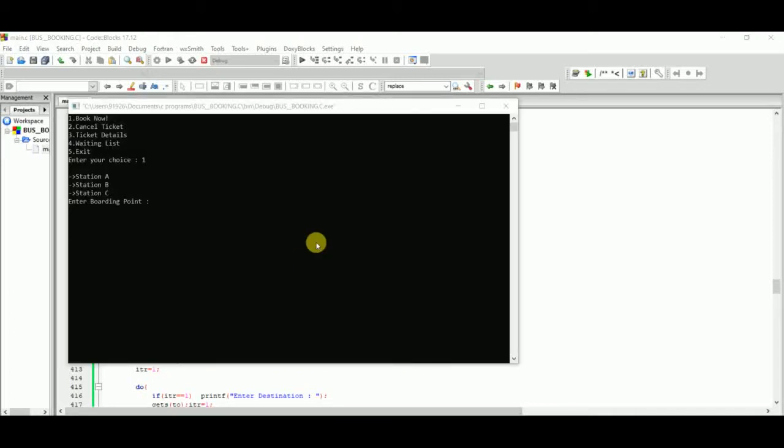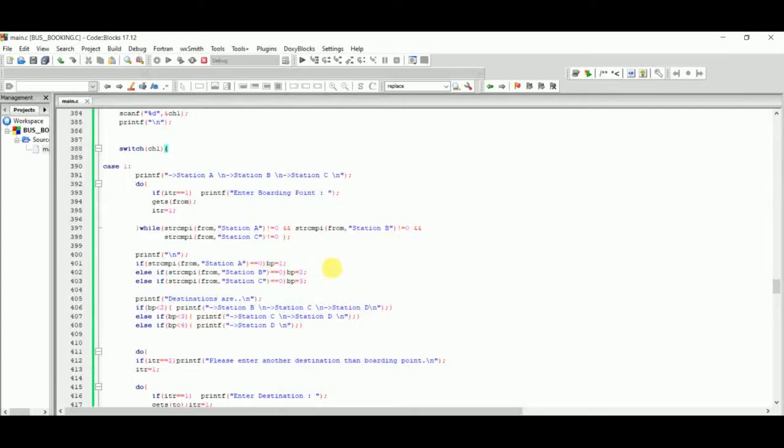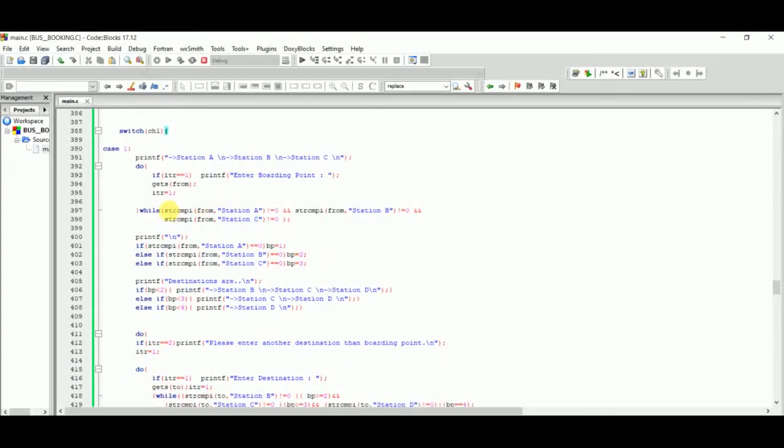Now we put an input, station E, so it again asks about the boarding point. In our code, if any condition is not valid, it again asks for the boarding point.